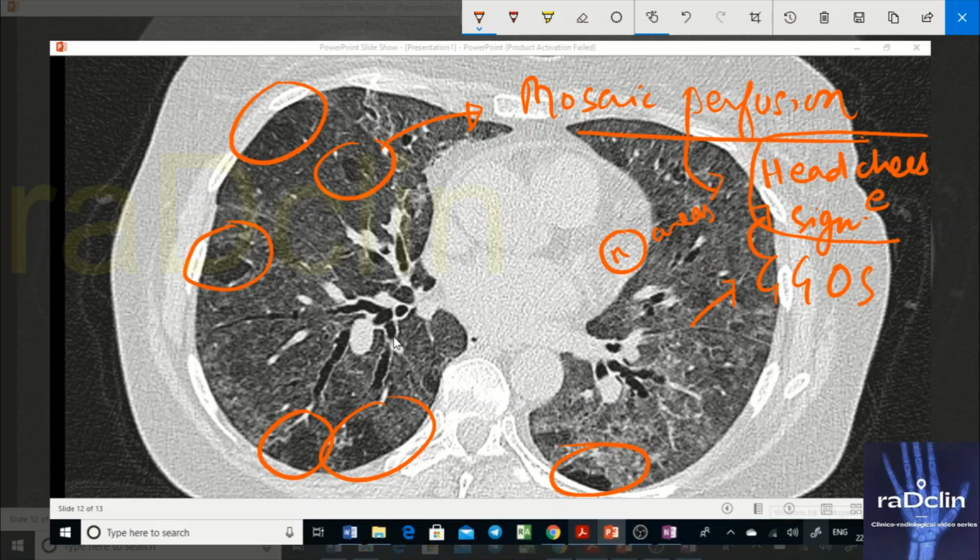This airway is not tapering, so there is absence of tapering, which we also see on X-ray. If you look closely, this is thickened also, so there is peribronchial thickening as well. These features suggest to label it as bronchiectasis.